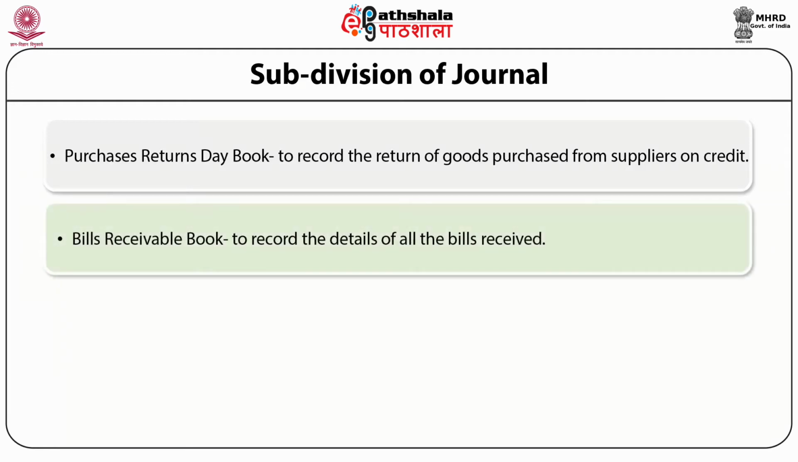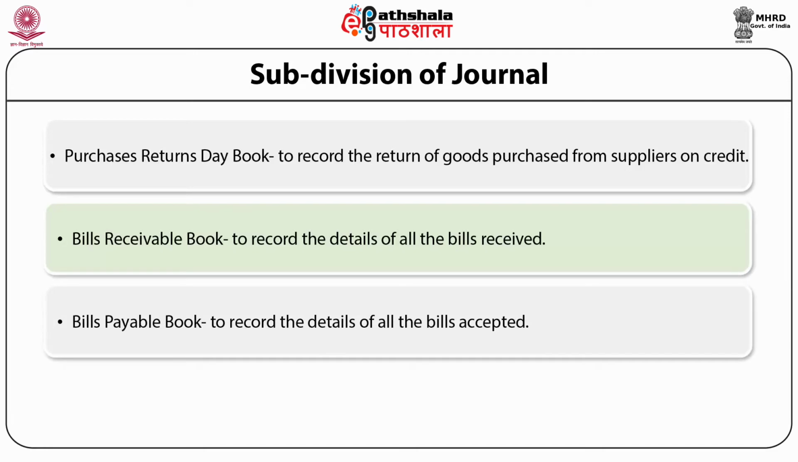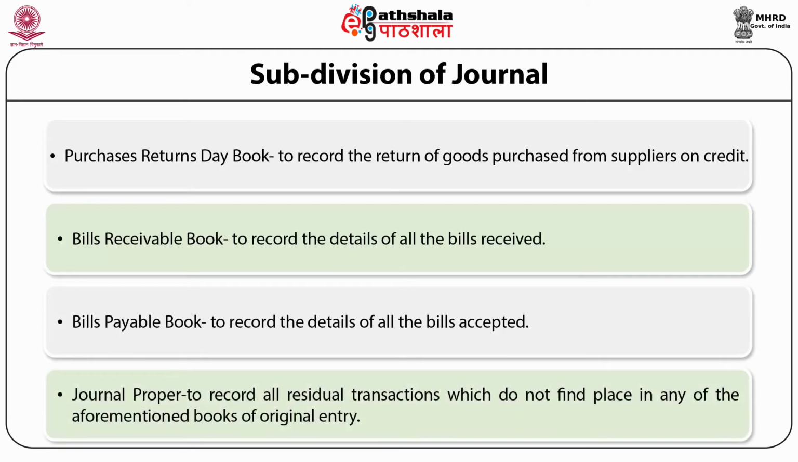Bills receivable book to record the details of all the bills received. Bills payable book to record the details of all the bills accepted. Journal proper to record all residual transactions which do not find place in any of the aforementioned books of original entry.